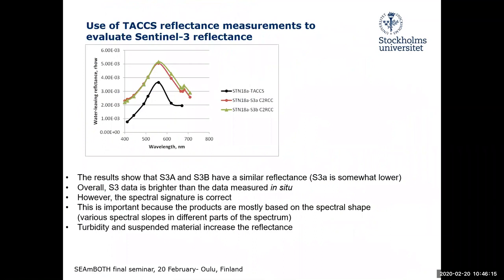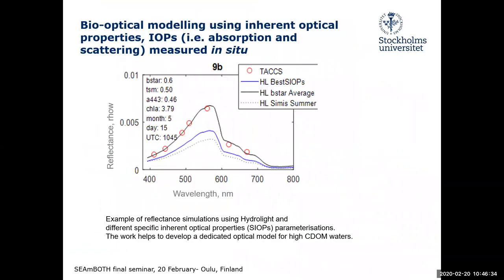So we also measured the reflectance at sea. I used a radiometer, and basically what we saw is that the satellite overestimates the reflectance, but the reflectance spectrum was quite okay. Then we also used the optical measurements to simulate the spectra using radiative transfer modeling, and you can see with the SIMBOS specifications, we actually got a quite good reflectance spectrum.